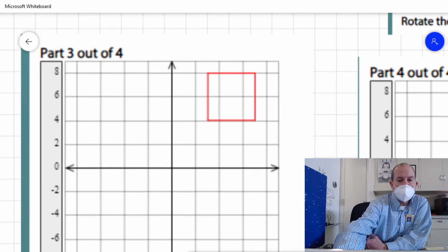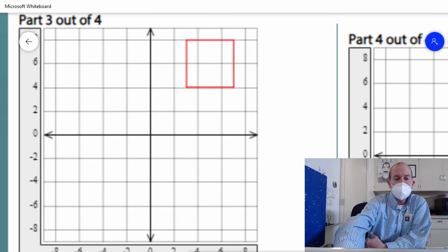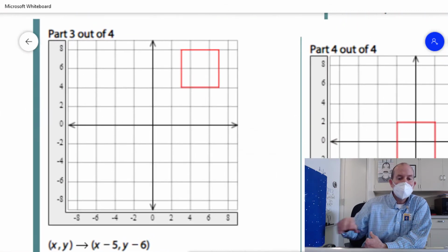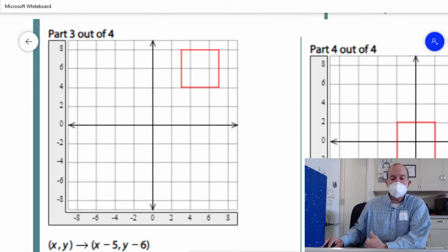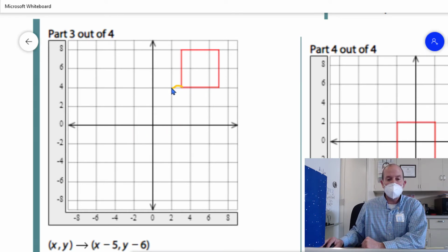Part 3, now they start with that shape that I just created, and they are going to translate it. Down 5, to the left 6. So if I take each of these corners, go down 5, 1, 2, 3, 4, 5, to left 6, 1, 2, 3, 4, 5, 6, I end up over here in this corner. And, sorry, I got that backwards. Let me reverse that. It's to the left 5, 1, 2, 3, 4, 5, and down 6, 2, 4, 6.